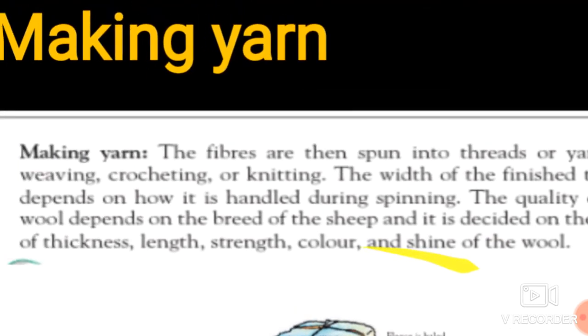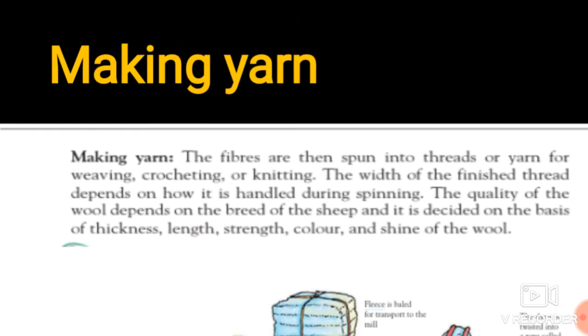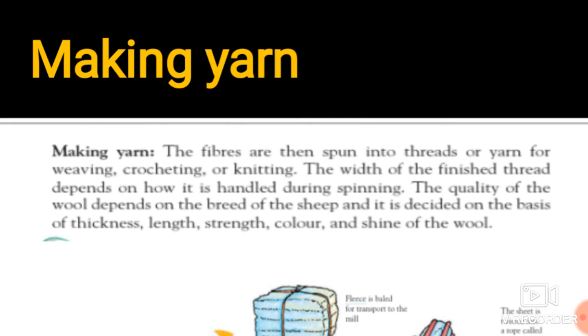Okay, so the quality of the wool depends on the breed of the sheep. The quality of wool which we get totally depends on the breed of the sheep, and it is decided on the basis of thickness, length, strength, color and shine of the wool. So on what basis do we say that it is of best quality or not? On the basis of thickness, length, color, strength and the shine of wool, we can determine the quality of the wool.